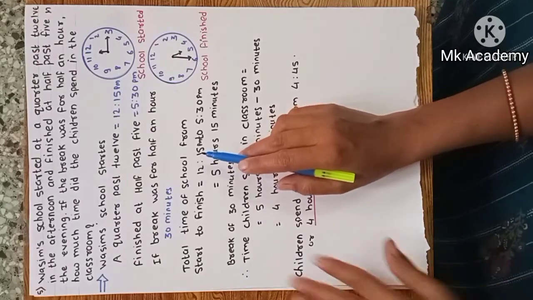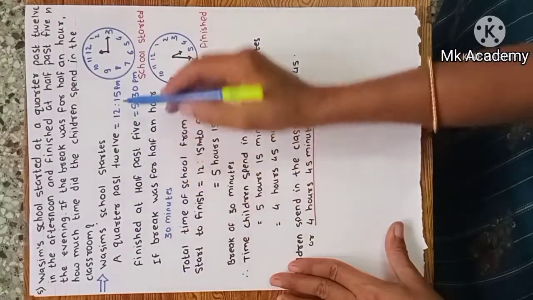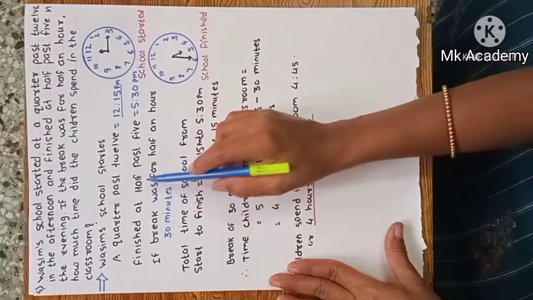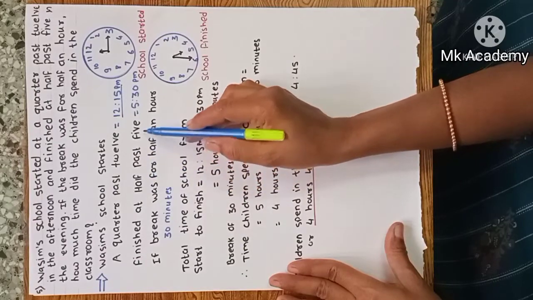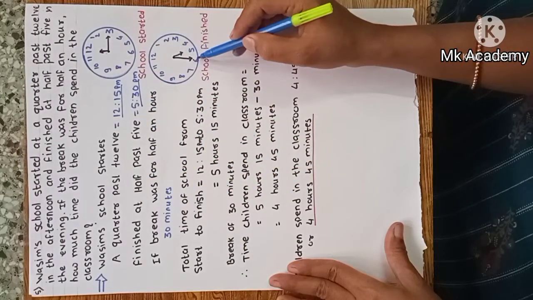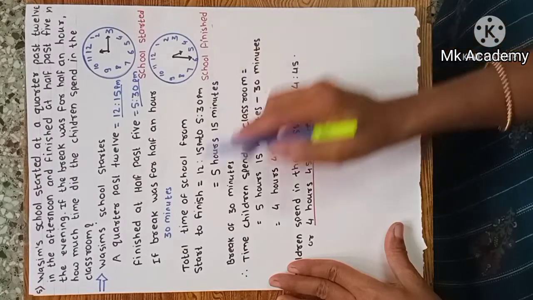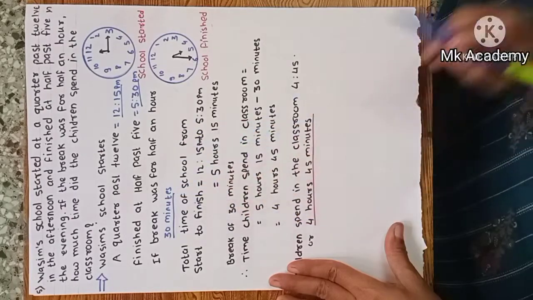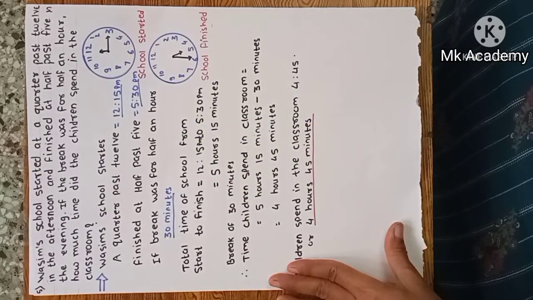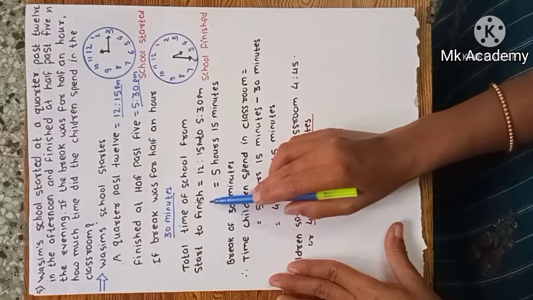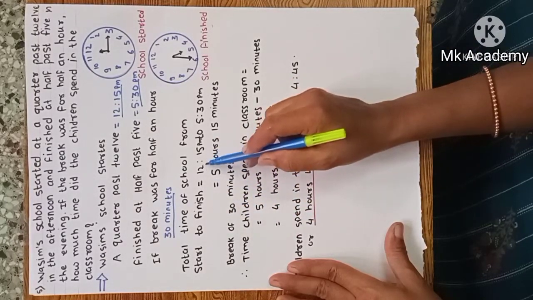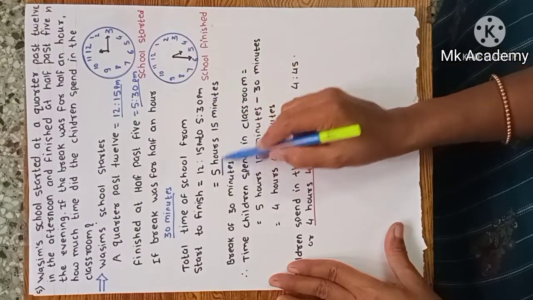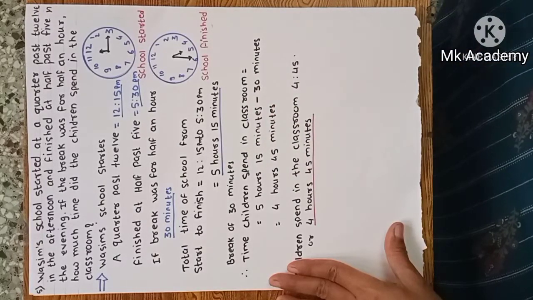Now Wasim's school starts at 12:15, which means the starting time is 12:15, and finishes at 5:30 p.m. If the break was for half an hour, the break is 30 minutes. Now the total time of school from start to finish: school starts at 12:15 p.m. and ends at 5:30 p.m. The total time is 5 hours and 15 minutes with the break.